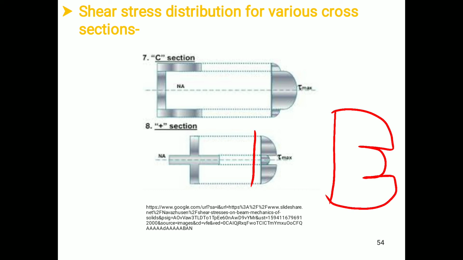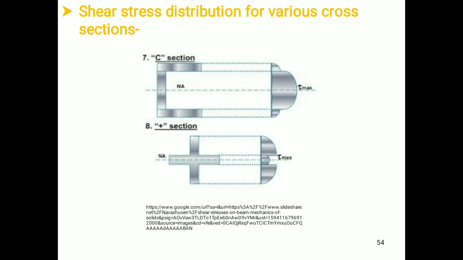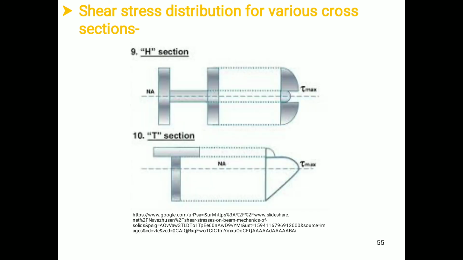In this manner, we will have a shear stress distribution diagram for the plus section. For the H section also, we have the same shear stress distribution diagram just like the plus sign. And for the T section, we have the shear stress distribution diagram in this manner.